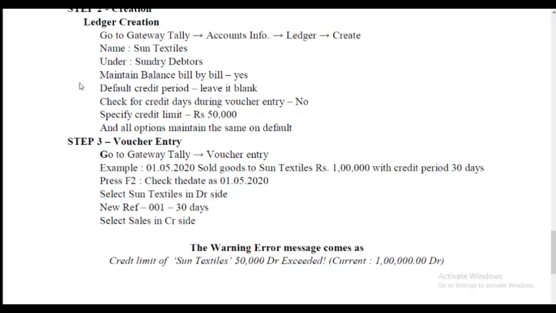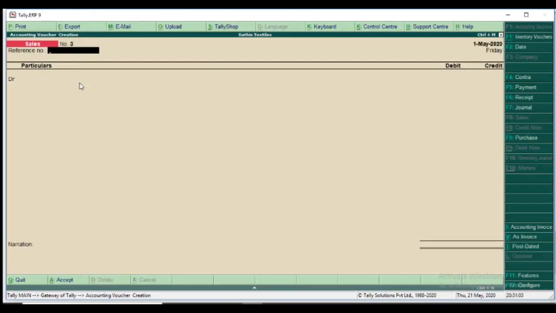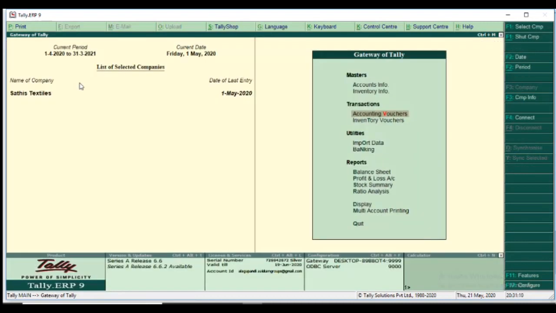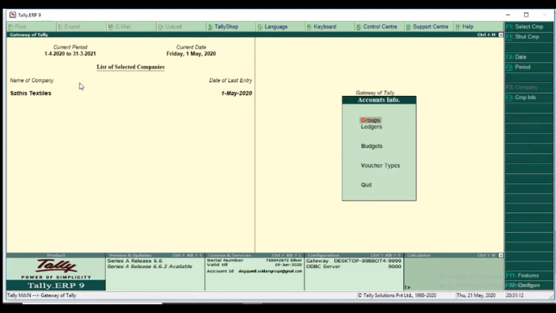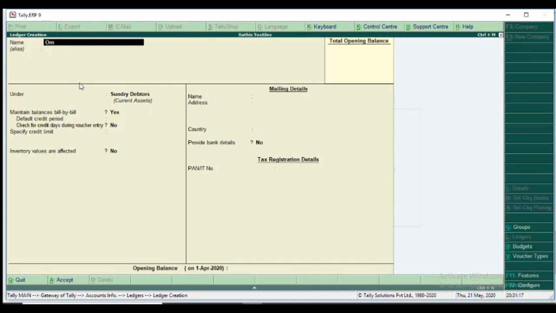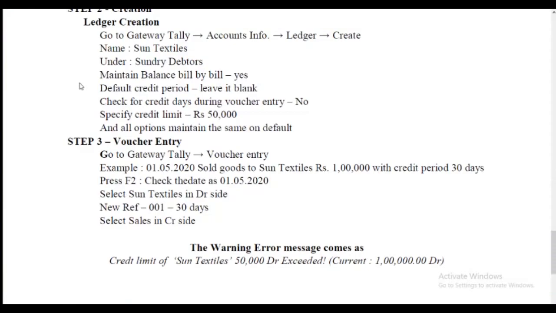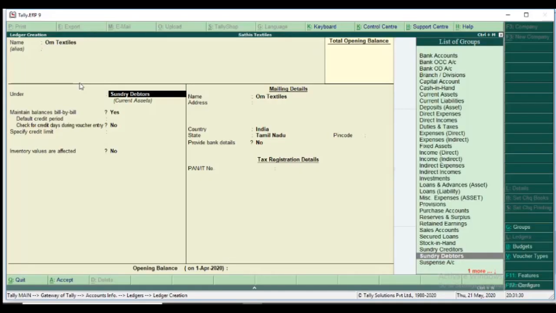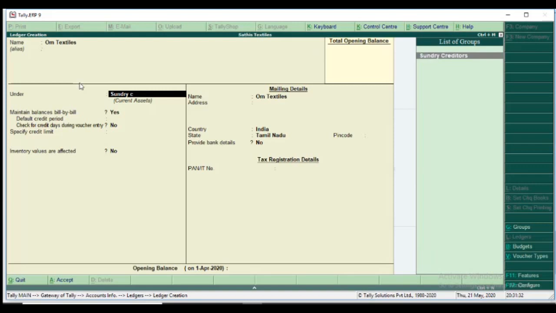For your clear understanding, I create one sundry creditor ledger, Home Textiles. Home Textiles is a sundry creditor.